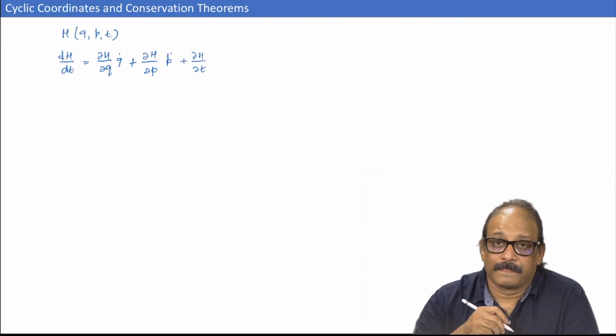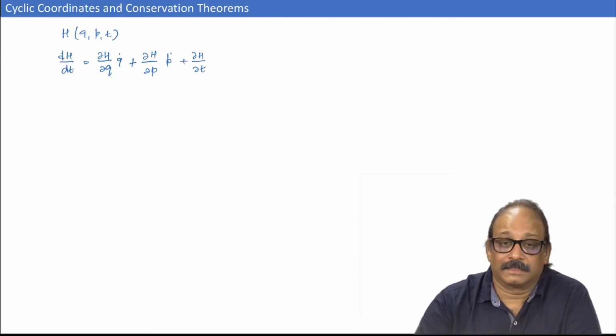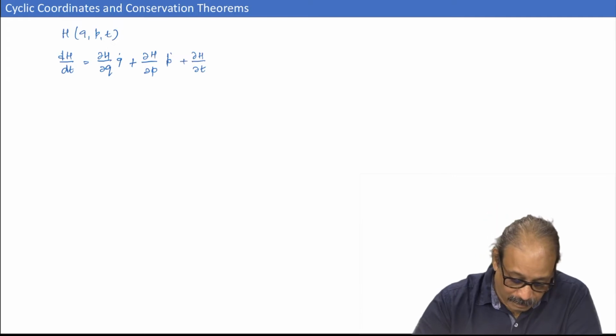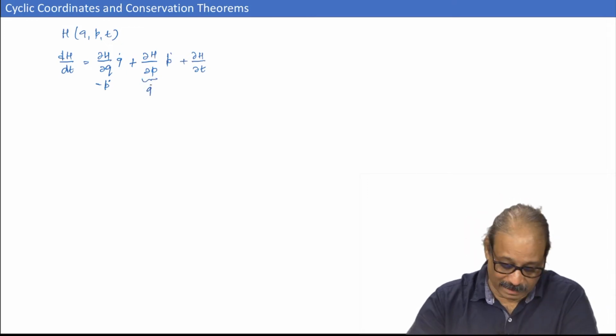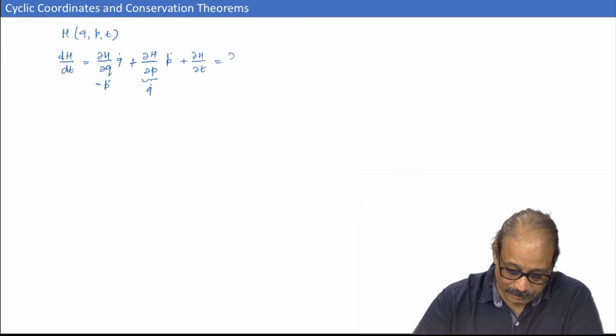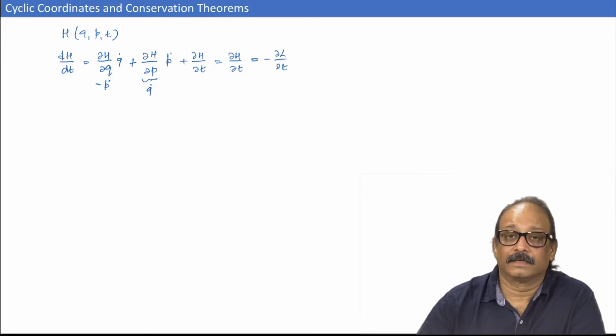Now, what is the partial derivative of H with respect to q? That is nothing but minus p dot, and the partial derivative with respect to p is nothing but q dot. So, the first two terms will cancel each other and this only becomes del H by del t. And remember, this was also equal to minus del L by del t.